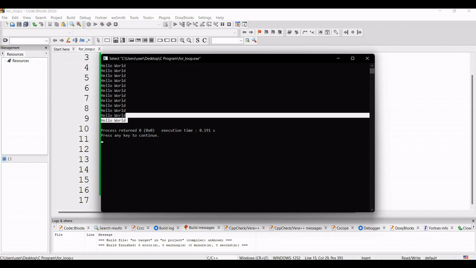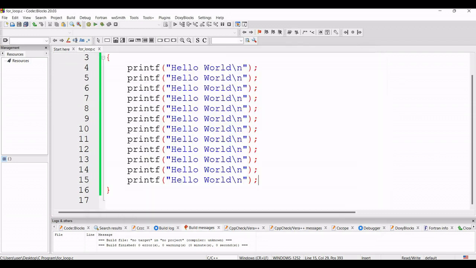But this is not an easy way of programming. So if I told you to write hello world suppose 100 times or 1000 times, at that time will you copy paste this for 1000 times? No, this is not the right way to write a program. So for that reason we use loop in our program.